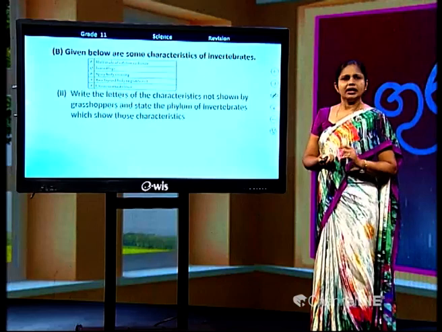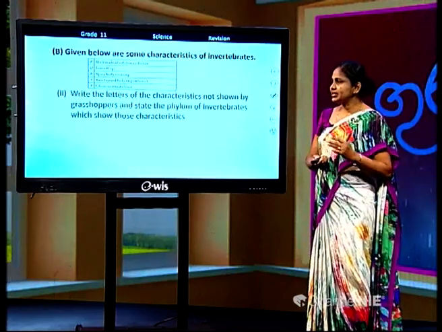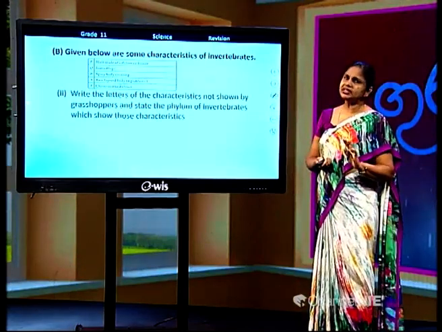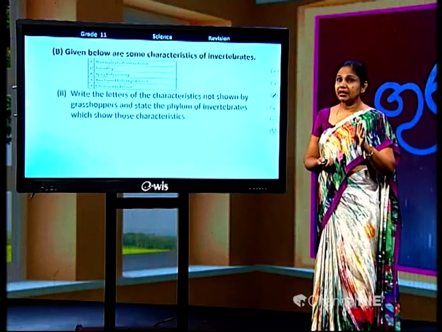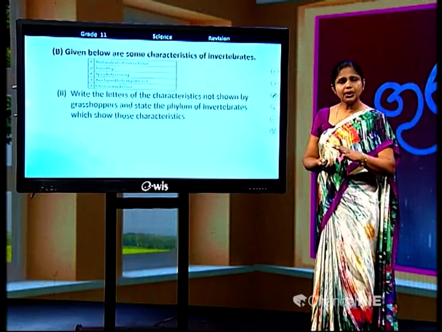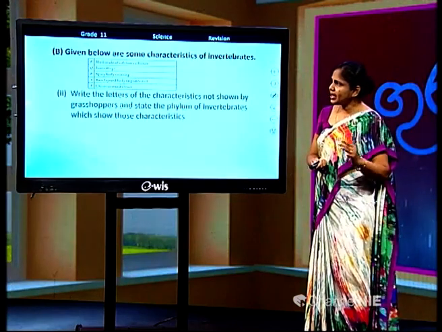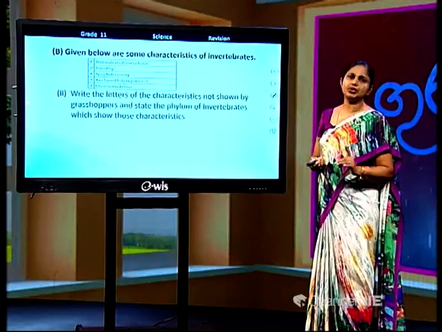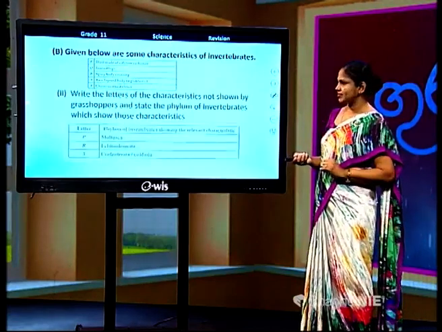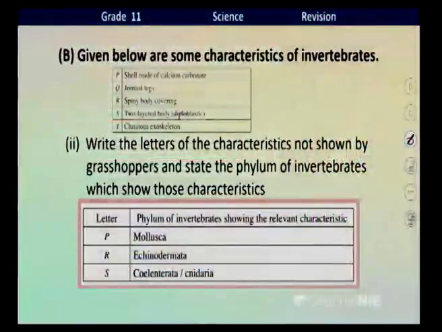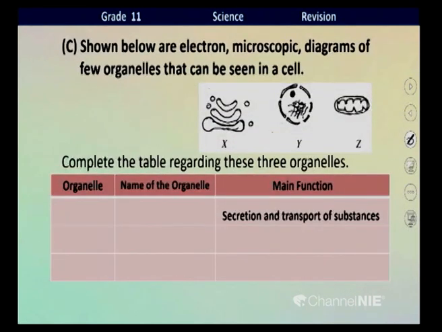Okay. Next question. Write the letters of the characteristics not shown by grasshoppers. That means not shown by arthropods. That means without Q and T, what are the other letters, children? Without Q and T, the other letters are P, R, S. As I told you, what are the groups relevant to P, R, S characteristics? Here, P Mollusca, R Echinodermata, S Coelenterata or Cnidaria.